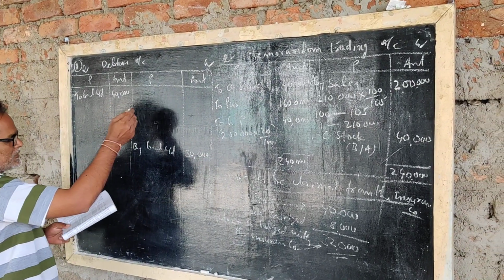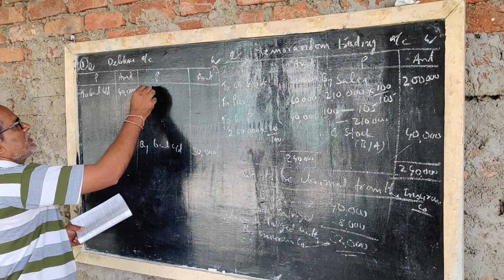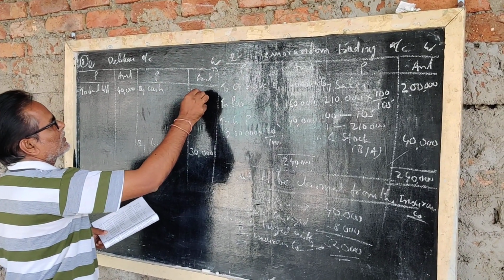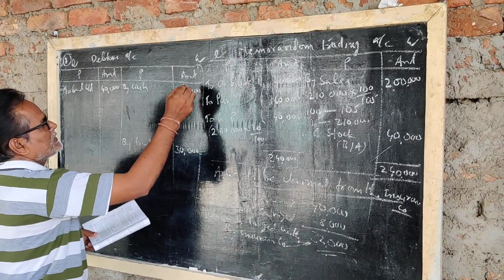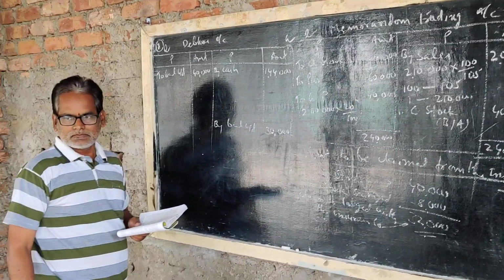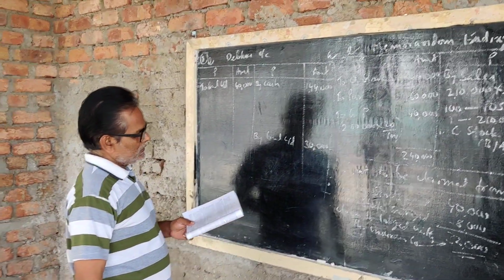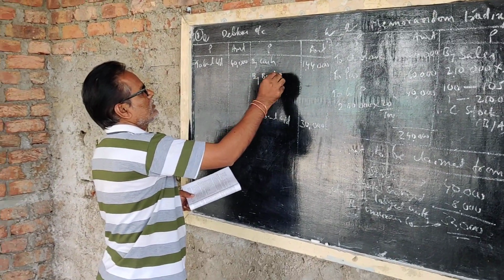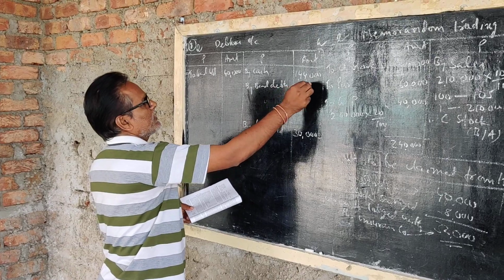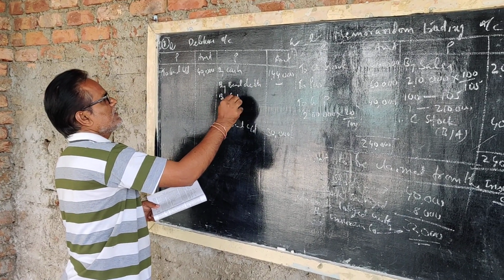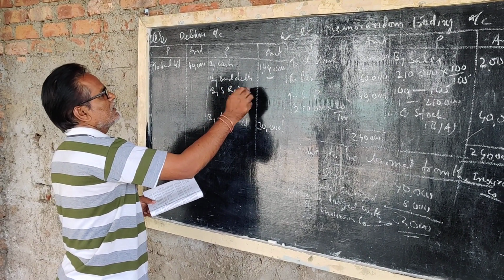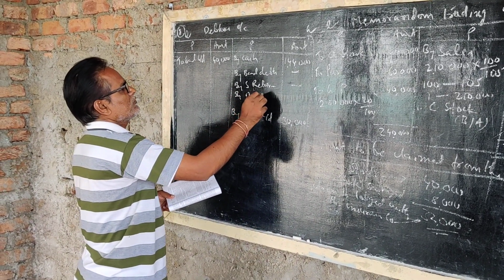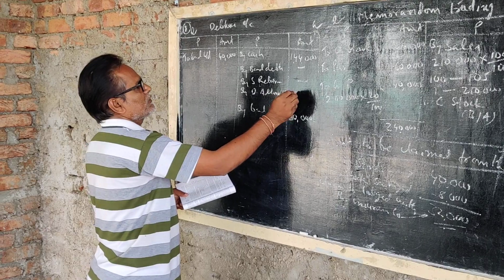Now cash received from debtors, you can write here by cash 1,44,000. So according to the first year pro forma debtors account, here sometimes you can get bad debts, but in this problem there are no bad debts. By sales returns also you can write here, there are no sales returns. By discount allowed also you can write, but here there is no discount allowed.